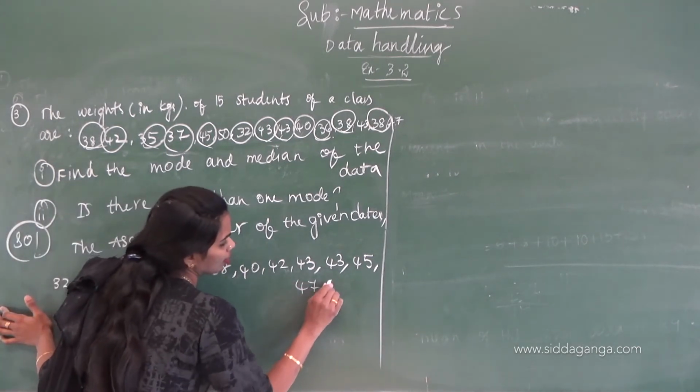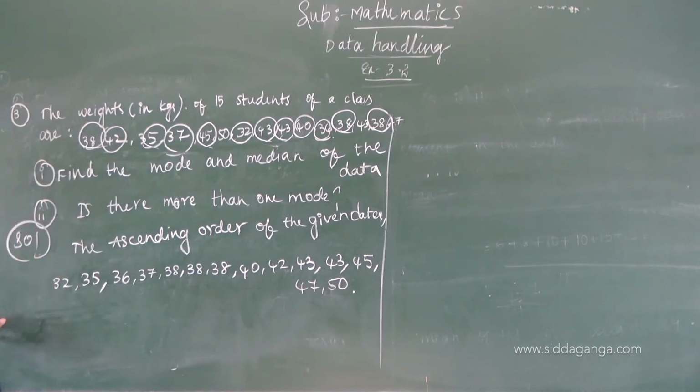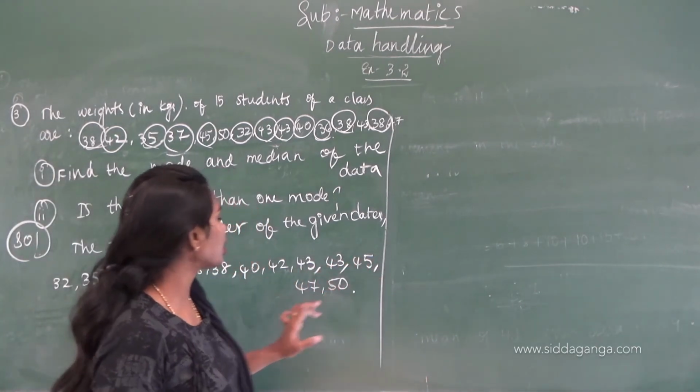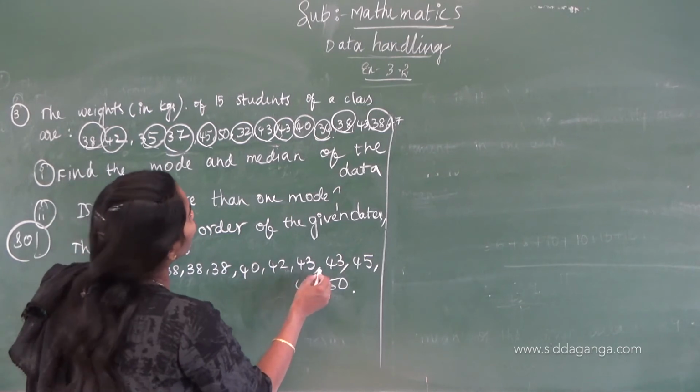Correct, children? 15 students, I am counting to check that 15 are there: 1, 2, 3, 4, 5, 6, 7, 8, 9, 10, 11, 12, 13, 14. 43 will come 3 times.